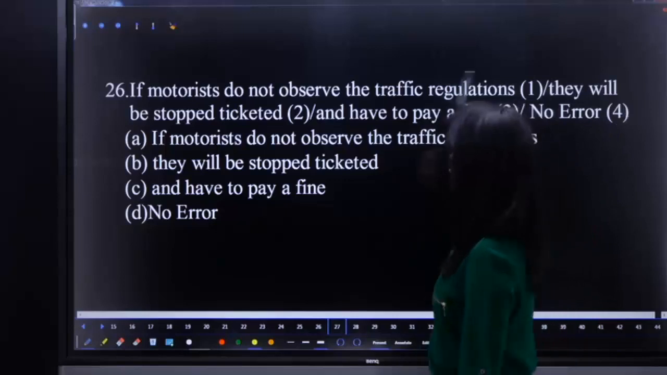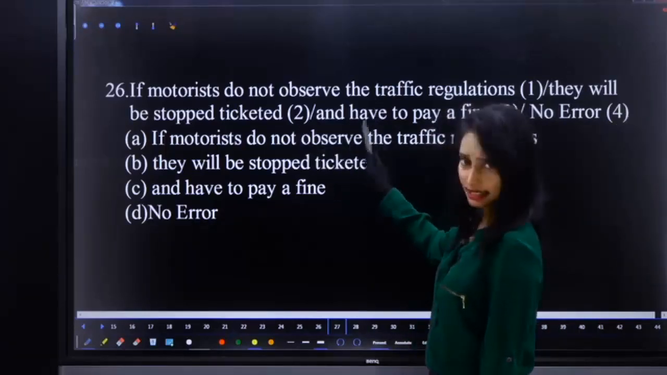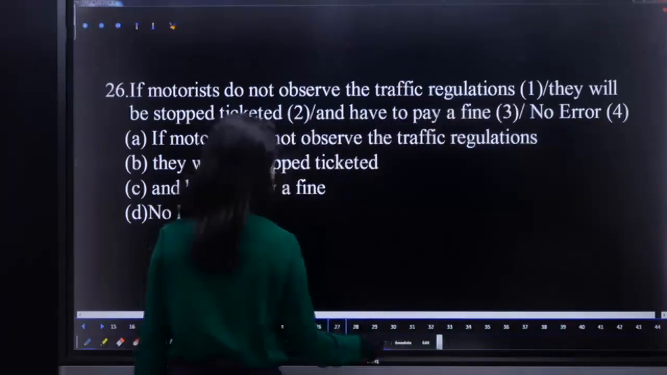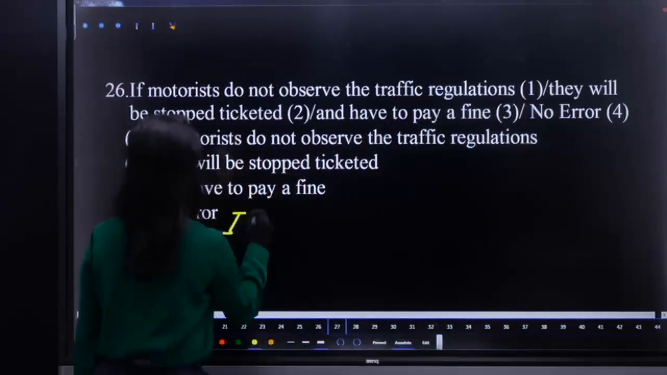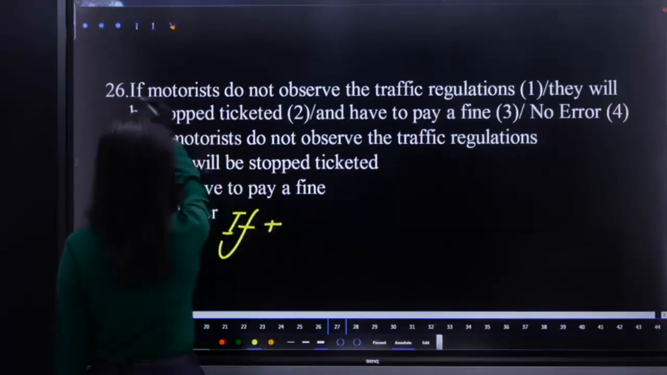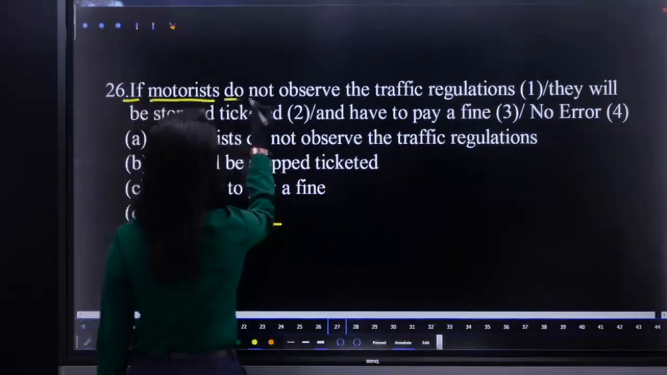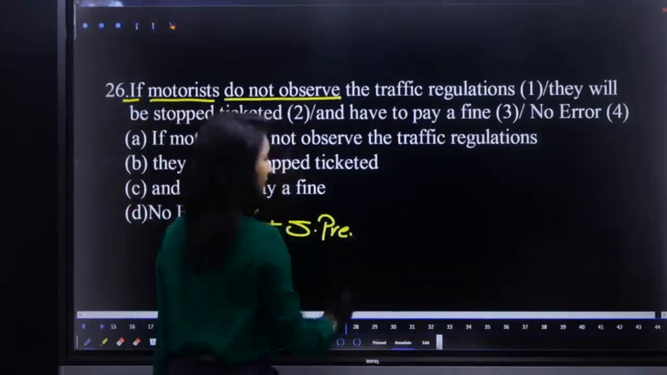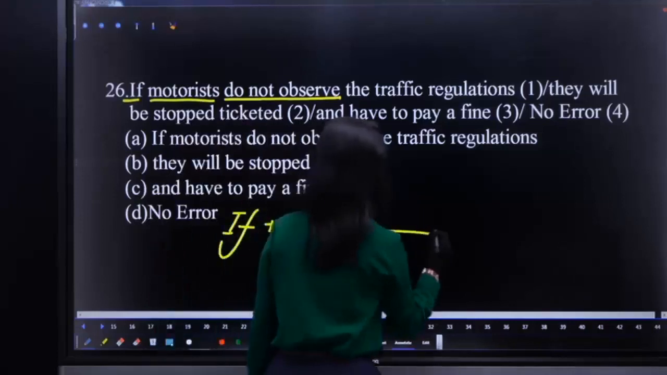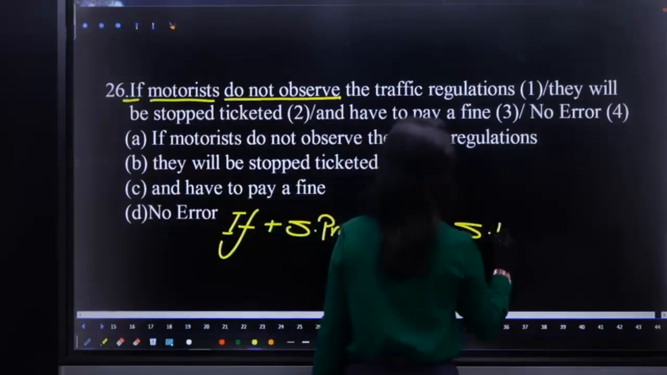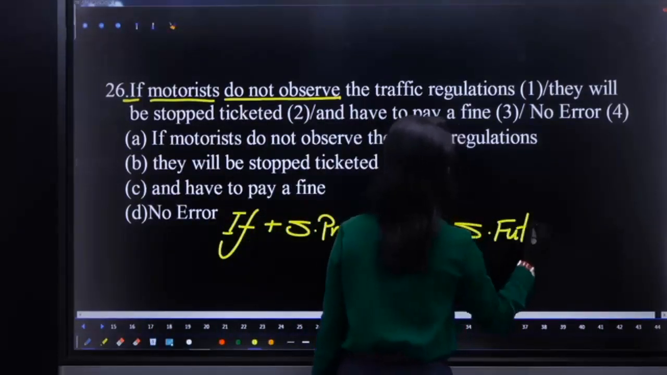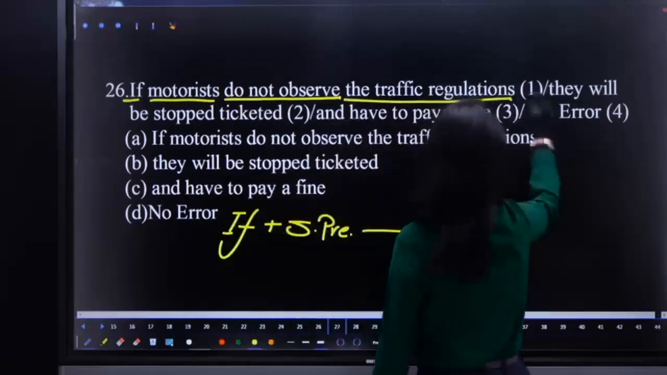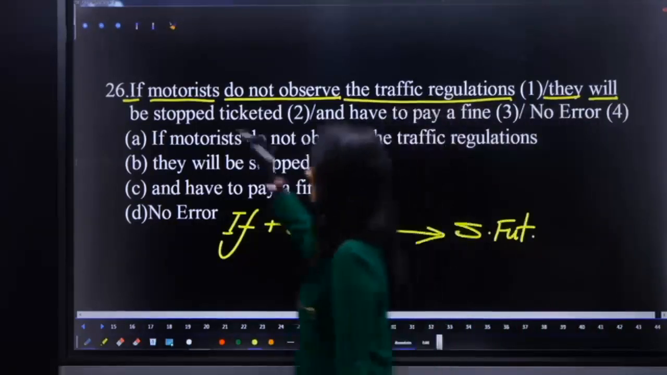26. If motorists do not observe the traffic regulations, they will be stopped, ticketed, and how to pay a fine. Again, we have an if clause here. If motorists do not observe, it is in simple present. So the next should be simple future. If clause, open condition or condition 1, do not observe the traffic regulations.